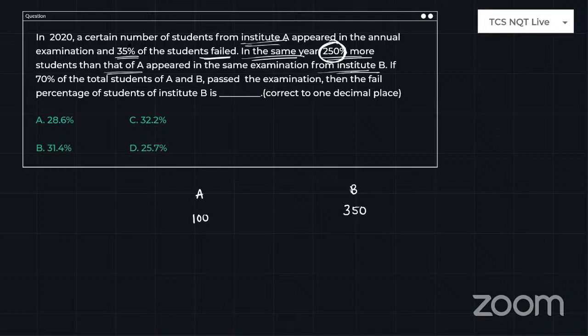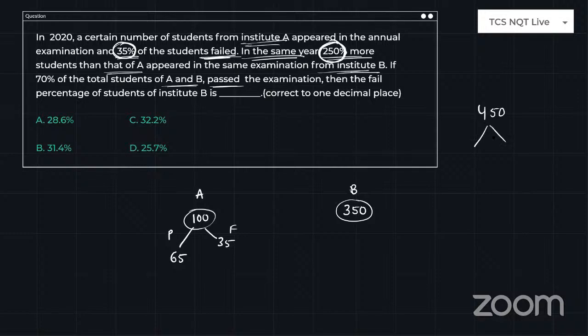Just look here, 35% of people failed in A. So 35 people failed in A, and then the pass students are 65. Just look at B. Then, 70% of the total students of A and B passed. The overall is given. What is the overall? 100 and 350, total 450.